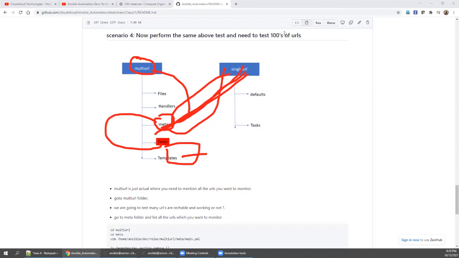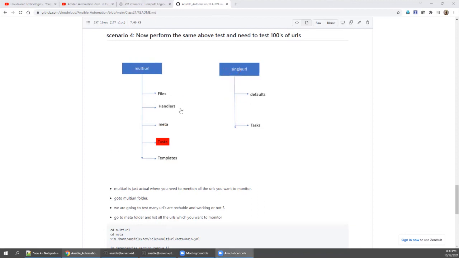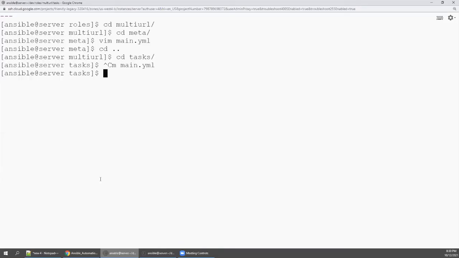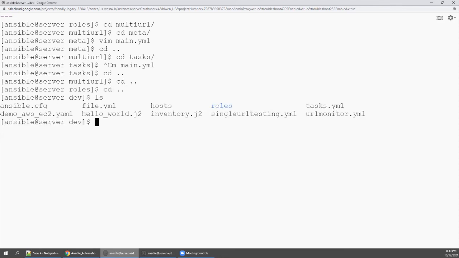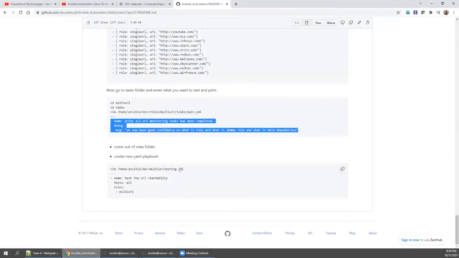Simple as that. So I'm going to clear this. I'm coming out. Where am I? In ansible.cfg directory. So I'm going to say multi URL monitor.yaml, or you can go with the same name what I mentioned here, multi URL testing.yaml or anything.